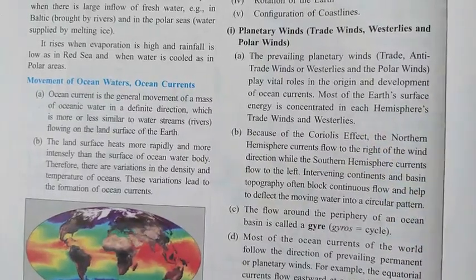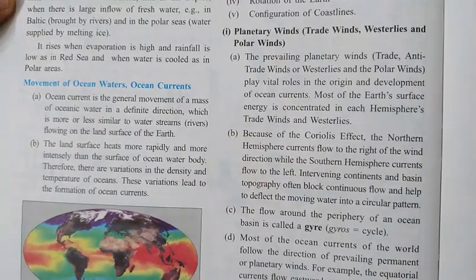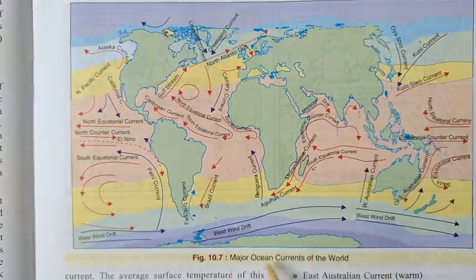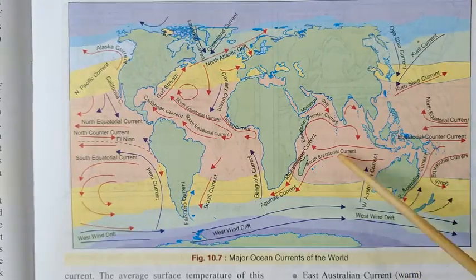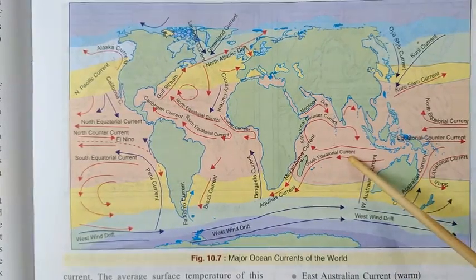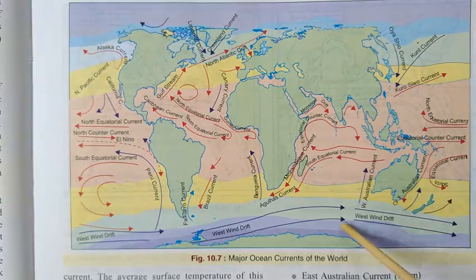Now the next important thing. Let me show you the same thing in a figure. Look here, this is a map of the major ocean currents of the world. The ocean currents are shown by red arrows and blue arrows. The red arrows show the hot or warm ocean currents, and the blue arrows show the cold ocean currents. So the ocean currents can be categorized into two types: the warm ocean current and the cold ocean current.